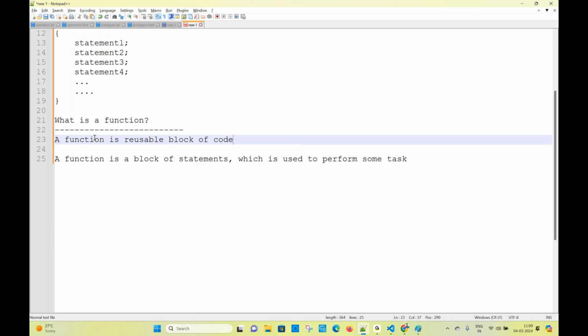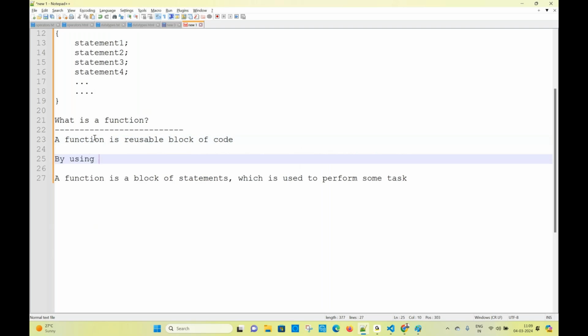Write one more point. By using functions, we can avoid hard coding. What is the meaning of hard coding? Writing the same code again and again is called hard coding. We can avoid it. If you have a function, we'll just call the function. We don't want to write the statements every time. I will tell you the proof. Okay, give me some time. I will tell you the situation.